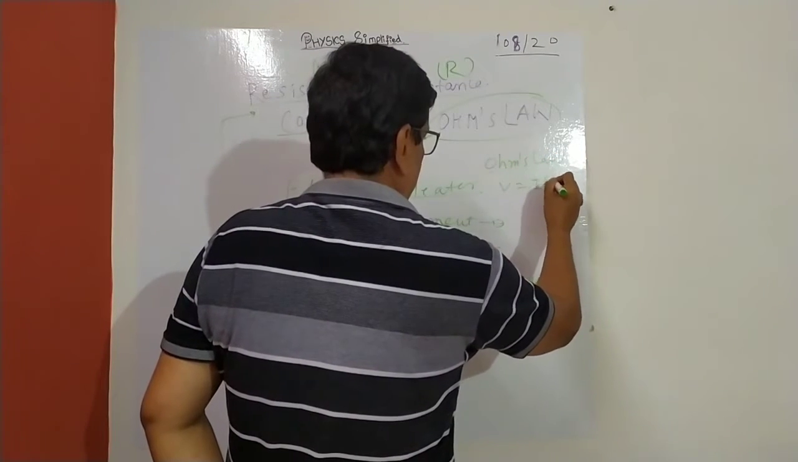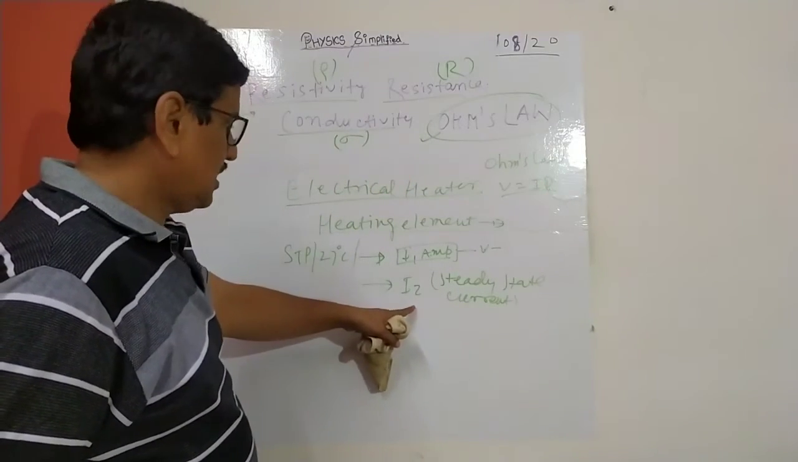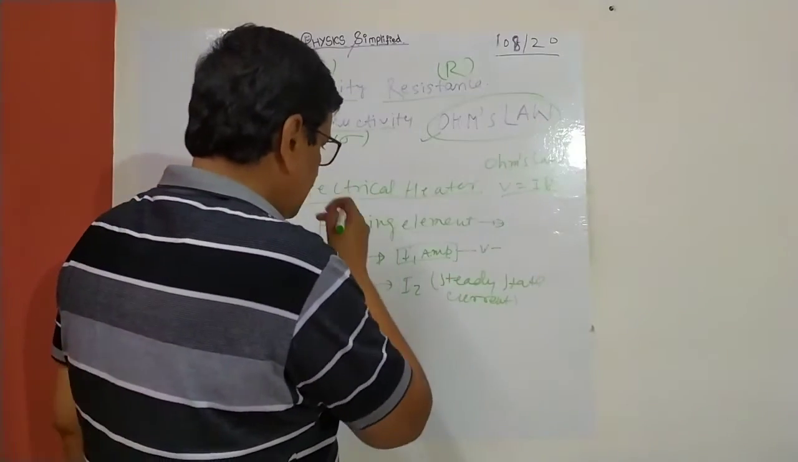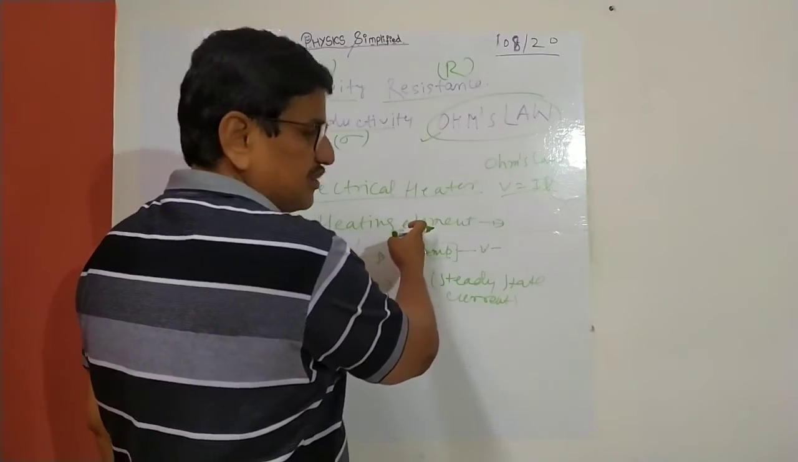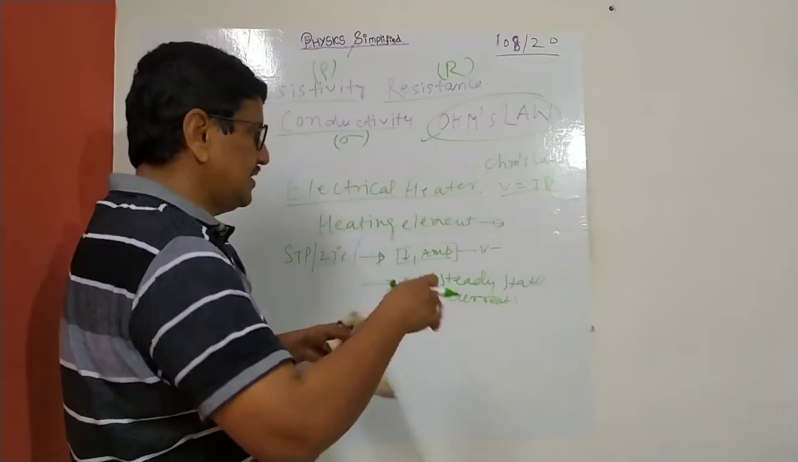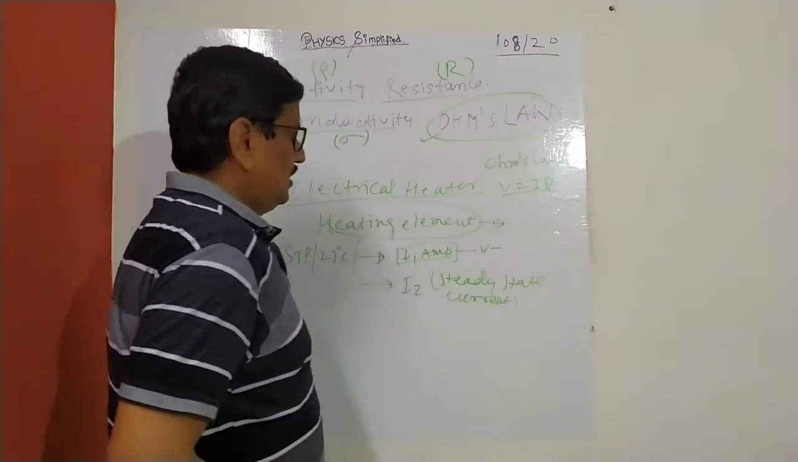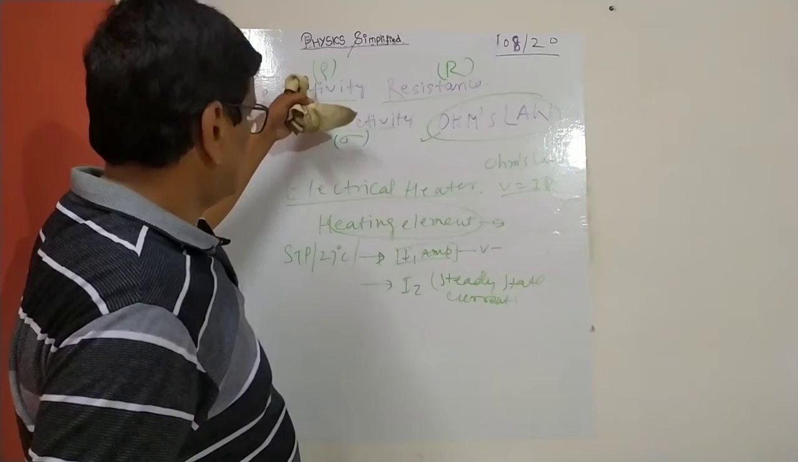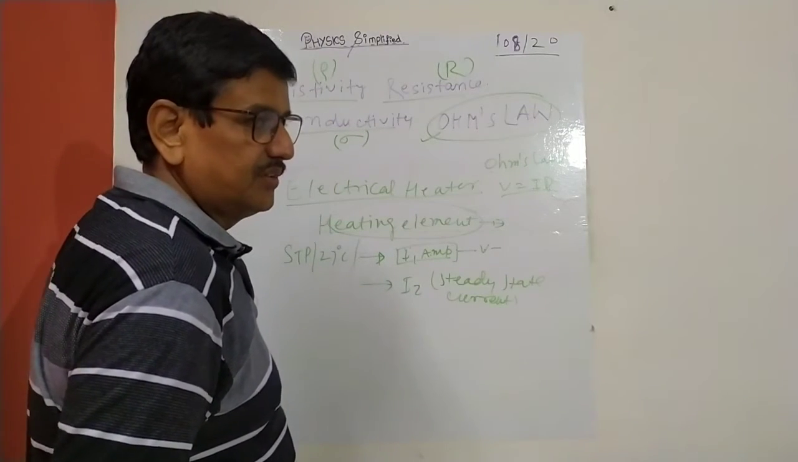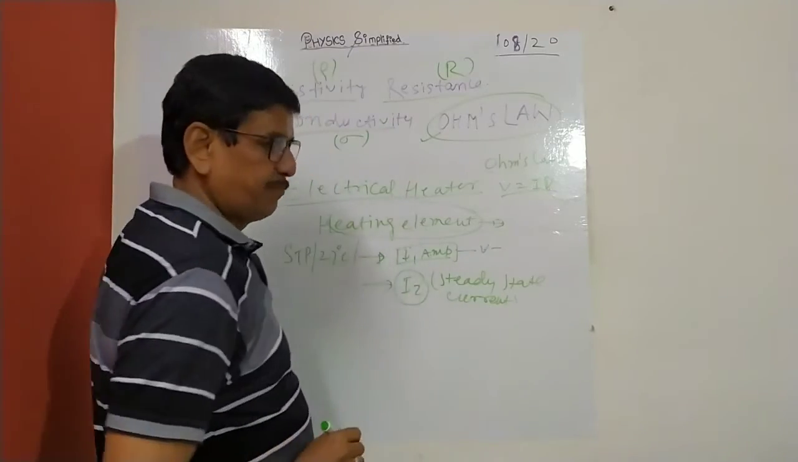So V equal to IR, and when it is connected to a source, after some time the current becomes steady. So what will happen? The temperature of the heating element will increase. Up to reaching that steady current, it is varying, so the temperature of the heating element will increase, and here comes the play of the temperature dependence of resistivity. That means the resistance will also increase. So that's why this current will vary.